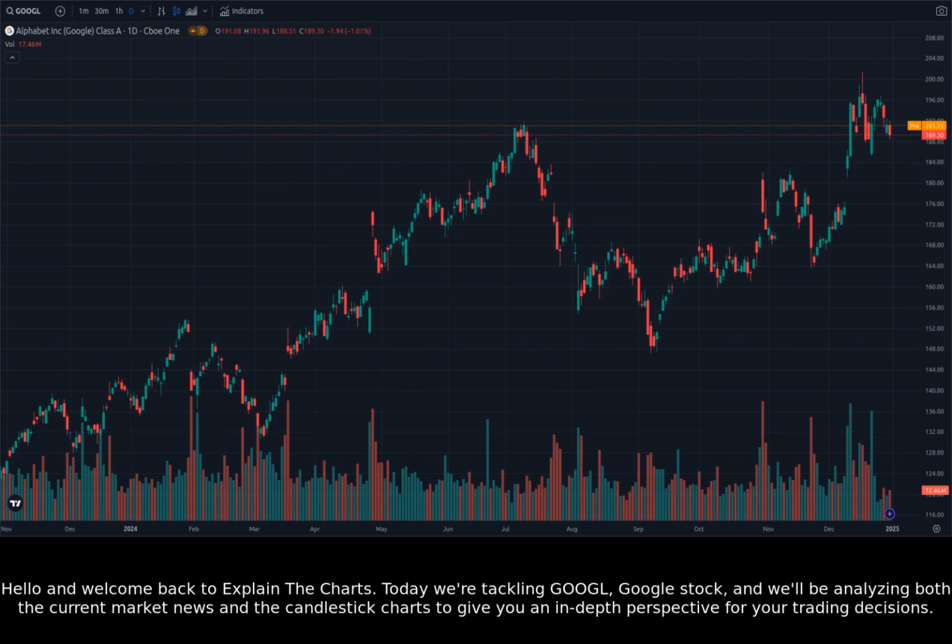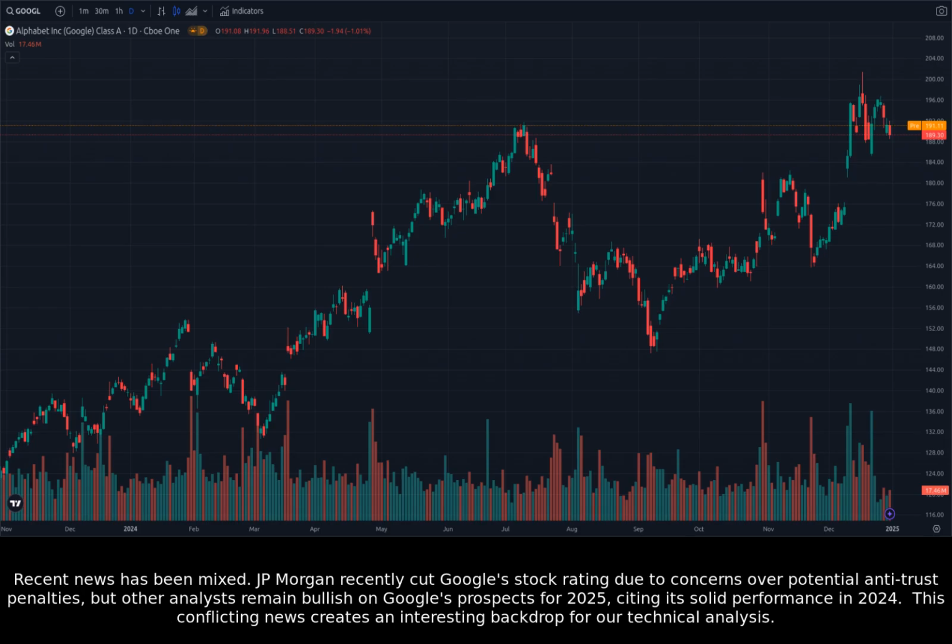Today we're tackling Google stock, and we'll be analyzing both the current market news and the candlestick charts to give you an in-depth perspective for your trading decisions. Recent news has been mixed.